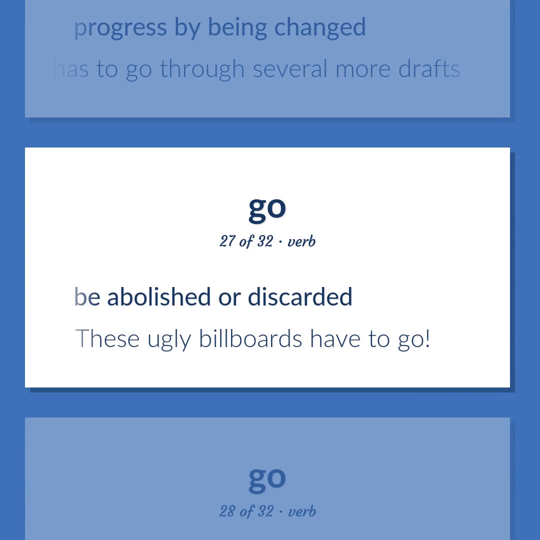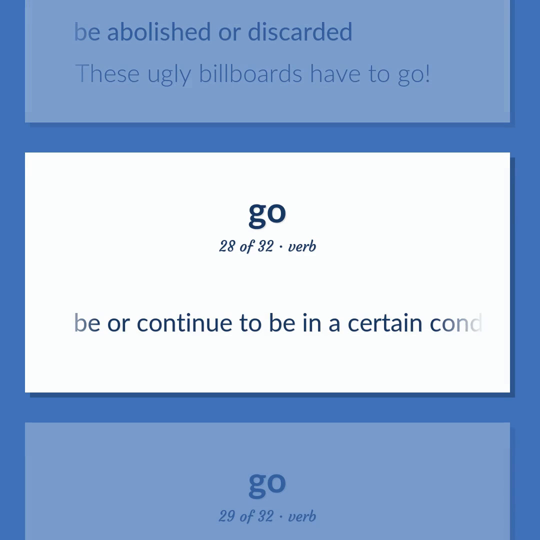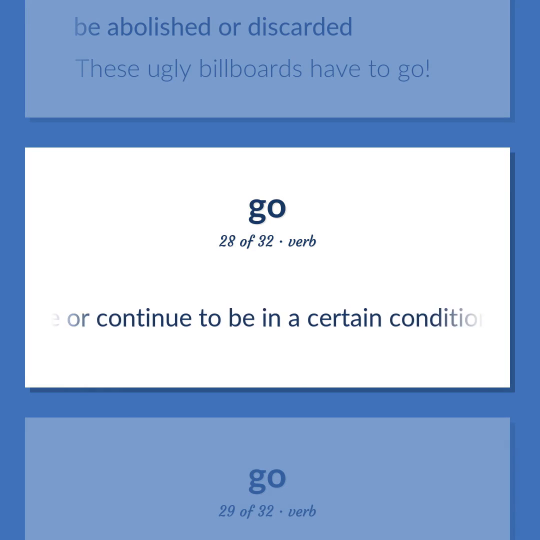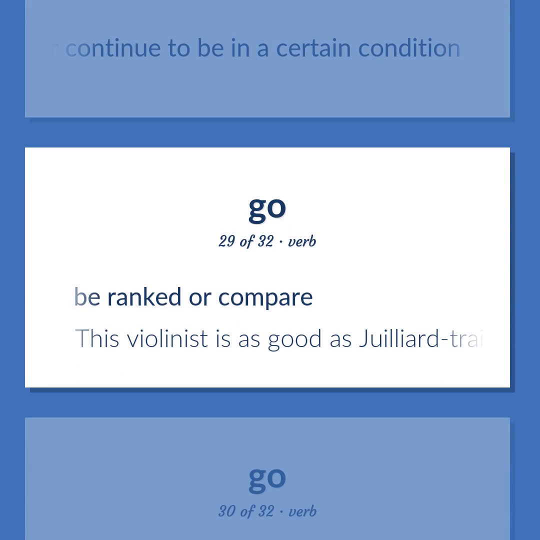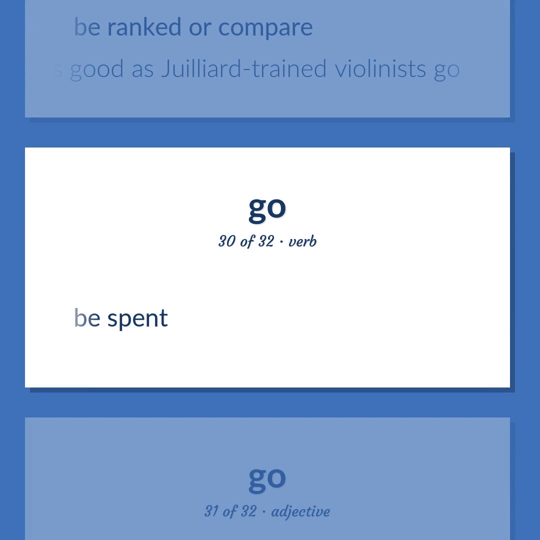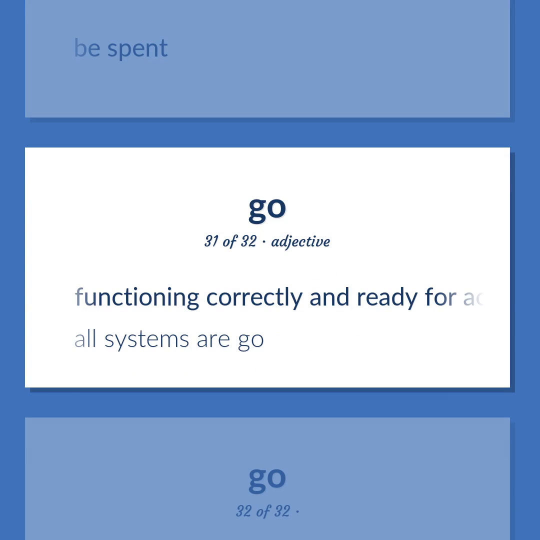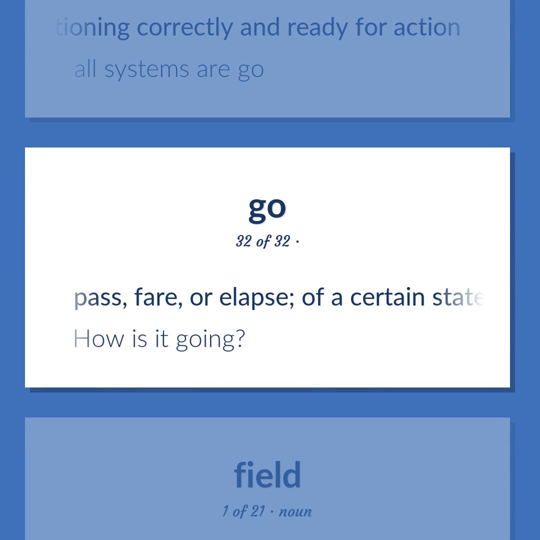Be abolished or discarded. These ugly billboards have to go. Be or continue to be in a certain condition. Be ranked or compare. This violinist is as good as Juilliard-trained violinists go. Be spent. Functioning correctly and ready for action. All systems are go. Pass, fair, or elapse, of a certain state of affairs or action. How is it going?